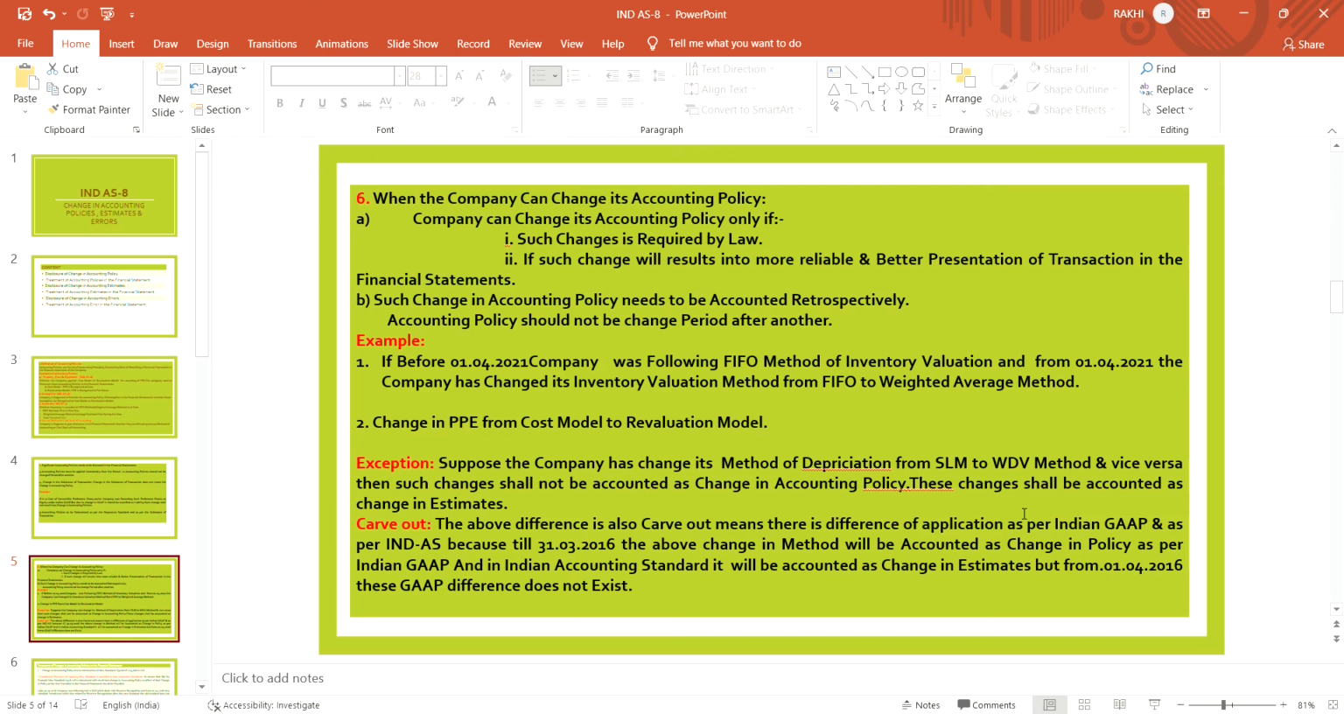So this gap, this carve out, existed till 31st March 2016. After 31st March 2016, this carve out does not exist. As of now, there is no difference between Indian GAAP and Ind AS. Both treat a change in method of depreciation from SLM to WDV, or WDV to SLM, as an accounting estimate. This will not be treated as an accounting policy as of now.